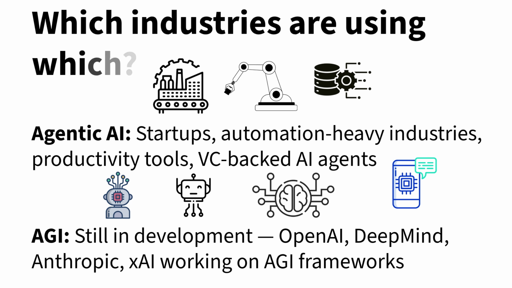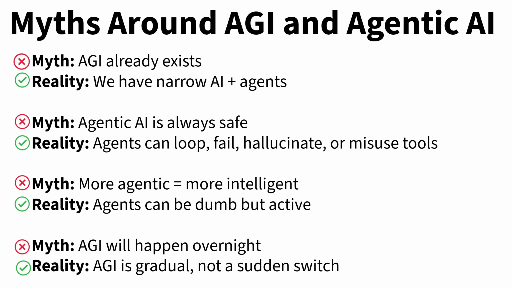Agentic AI is highly used in startups, automation-heavy industries, productivity tools, and venture capital-backed AI agents. AGI is still in the developing stage. OpenAI, DeepMind, Anthropic, and XAI are working on AGI frameworks. They are still in the developing stage but yet to be released soon. Let's bust some myths that are clouding the conversation.